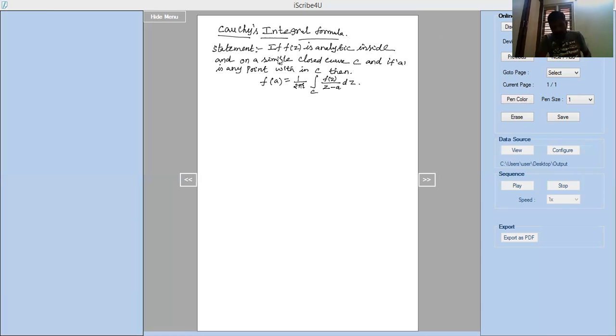The statement, once again I'll repeat here: if f of z is analytic inside and on a simple closed curve C, if A is any point within C, then f of A equal to 1 divided by 2 pi i integration of C into f of z divided by z minus A into dz. Right, we'll see the proof.